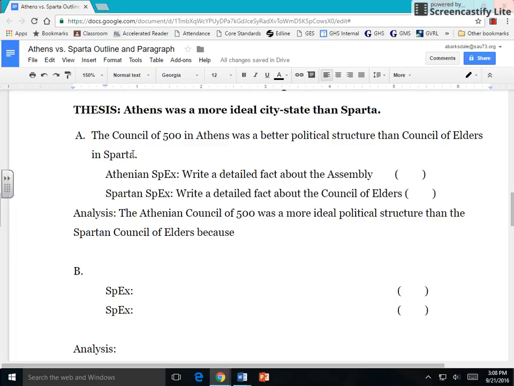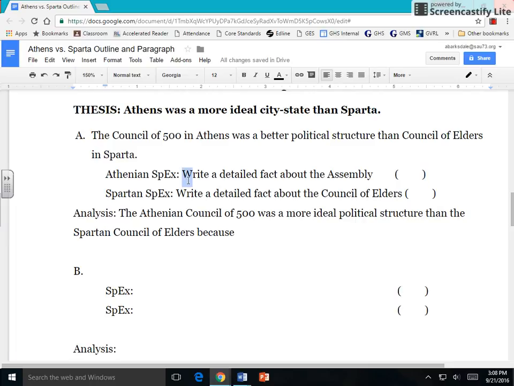If you said Sparta was better, then it would be Sparta specs and then Athens specs. Because I said Athens was better, I'm going to put my Athenian specs first, then my Spartan specs. Each specific example should have an in-text citation from where you got it: movie clip, Barksdale lecture notes, or the text page number.